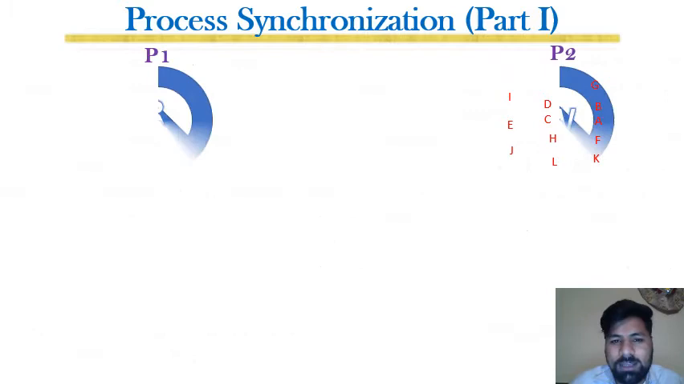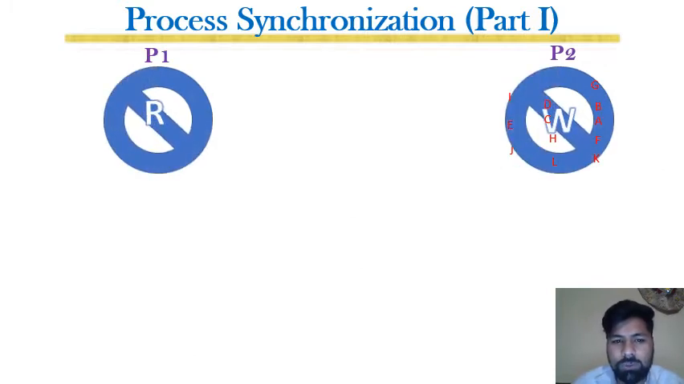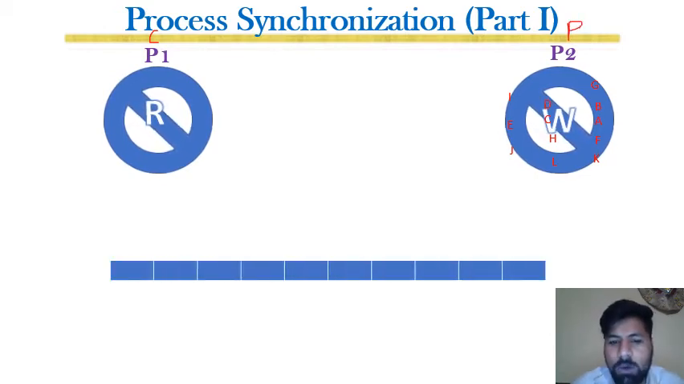Now consider an example. We have two processes, P1 and P2. P1 is basically the reader or consumer, and P2 is the producer. P2 will produce some characters and put them in a bounded buffer. For example, we have a bounded buffer of size 10 over here. P2 will generate characters and put them in the buffer, while P1 will have to read the characters from the buffer.